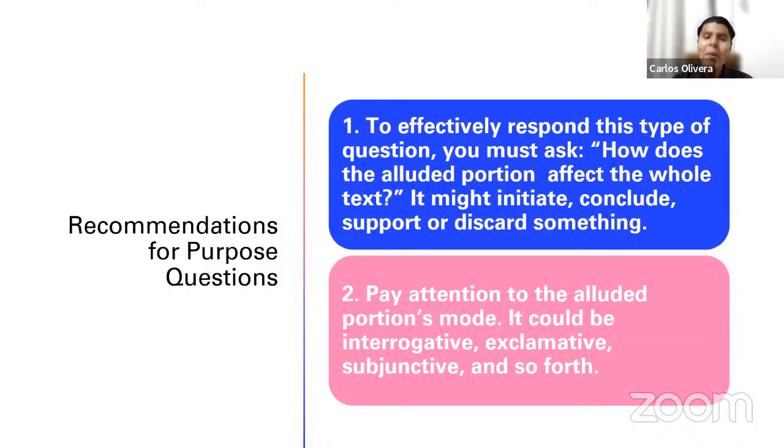Because we are trying to make a point. Maybe it was a terrible decision for that person to wear white shoes, and we're saying, hey, you're wearing white shoes, right? Come on, man. So we normally use exclamative sentences when we are trying to, as I say, make a point.